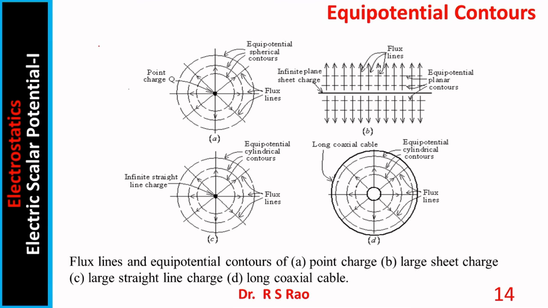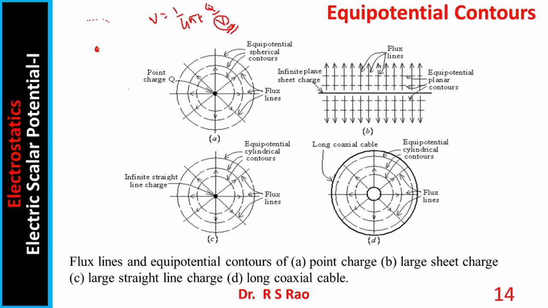What are equipotential contours? You consider a point charge. Potential V is 1 by 4 pi epsilon Q by R. It implies that if you consider some points which are at the same distance from the source charge, R is same. When R is same, potential remains same. So, at various points which are at the same distance from the source point, the potential remains same.